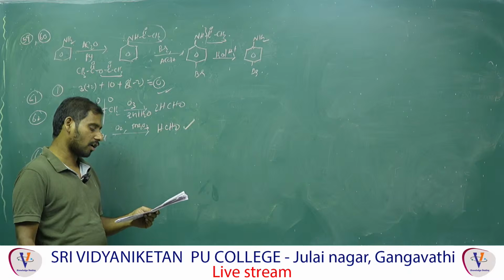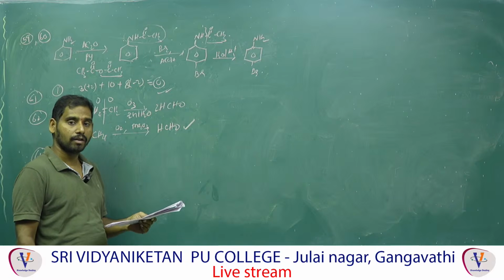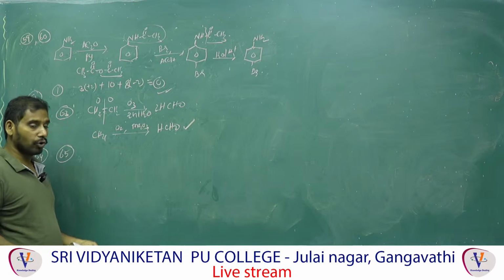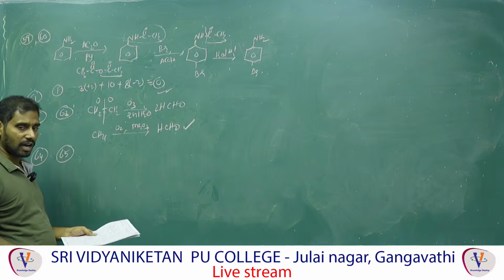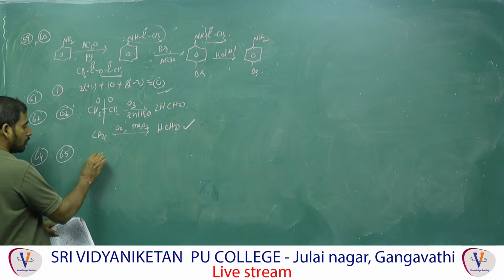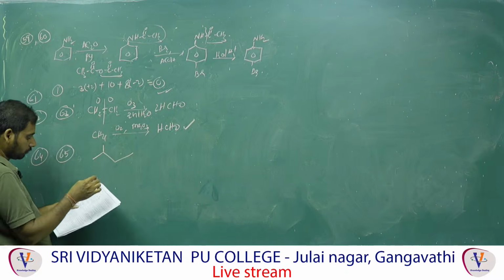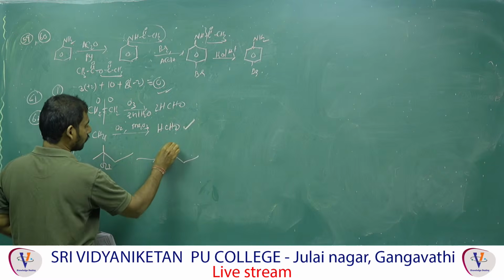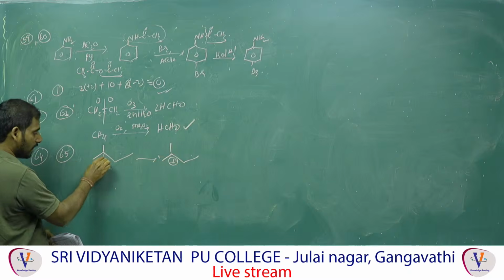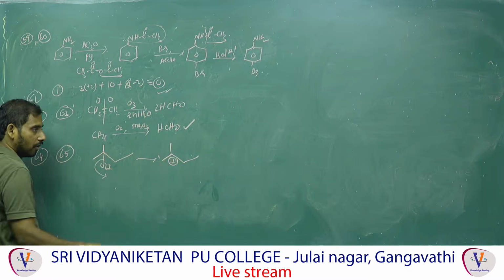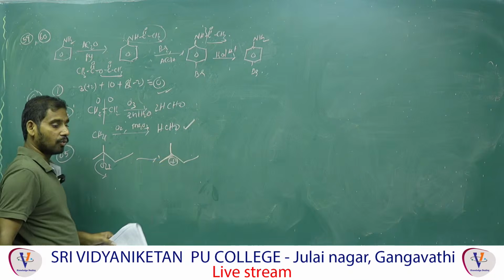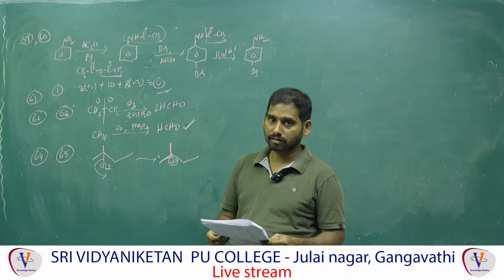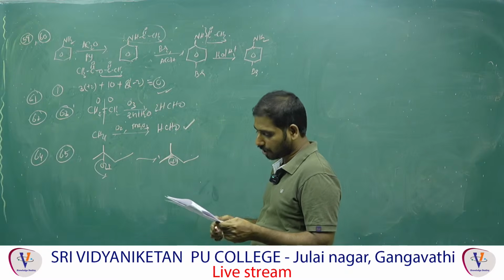The first one is a primary alcohol, which means a primary carbocation. The leaving group is OH, which is eliminated as OH minus, a nucleophile, and then the carbon gets a positive charge. Observe the third option: remove OH, eliminated as OH minus, then the carbon gets a positive charge. Now which carbocation is it? A tertiary carbocation. The tertiary carbocation is the more stable intermediate, so dehydration is easiest. So option 3.